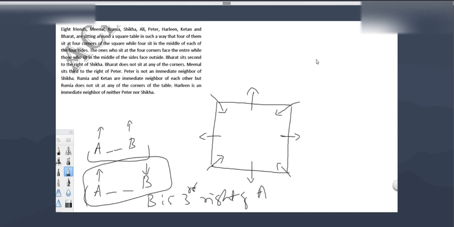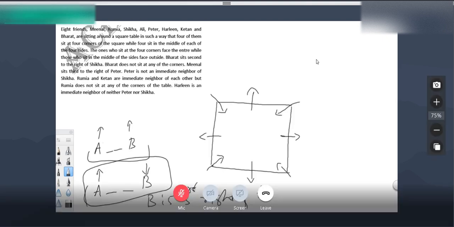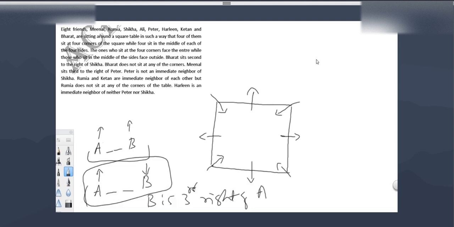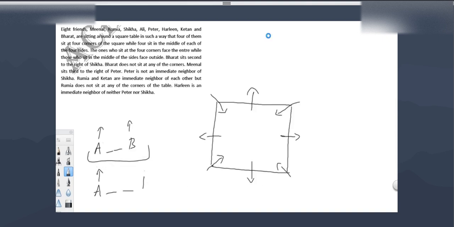So when two people are facing the same direction, right will become left, left will become right. But when two people are facing the opposite direction, then right will stay right and left will stay left. Clear? That's the first point. Okay, I'll start from this.